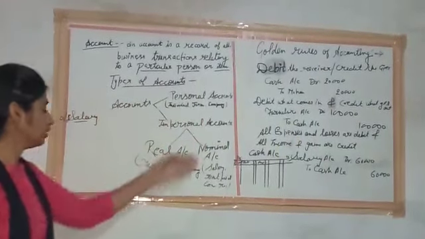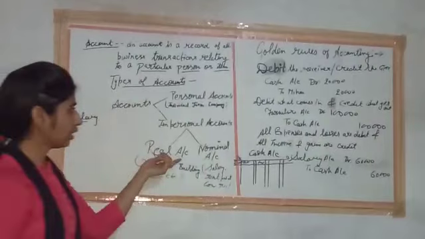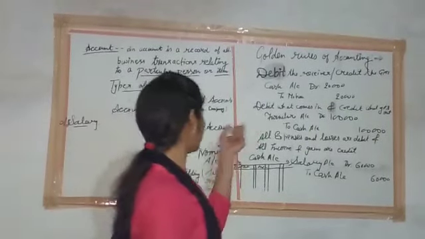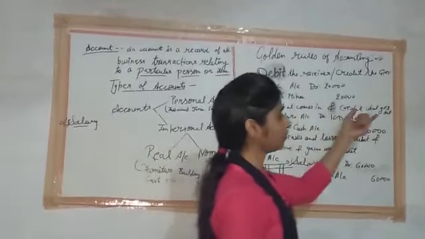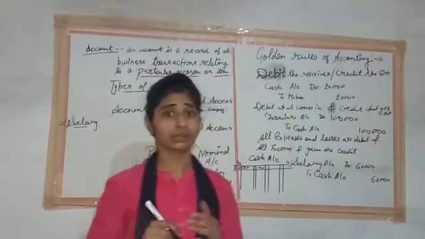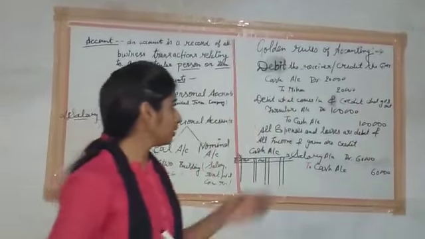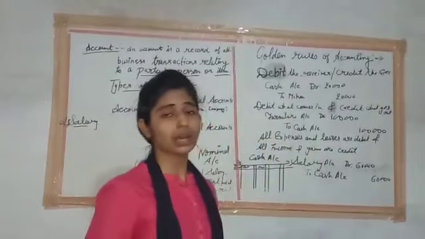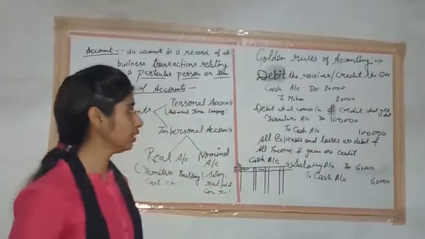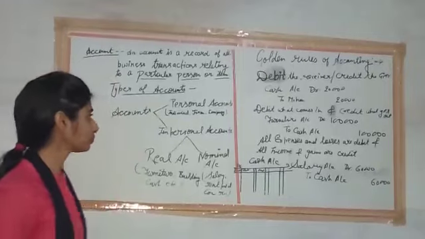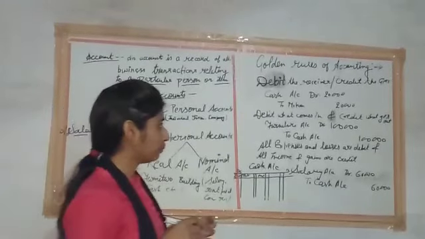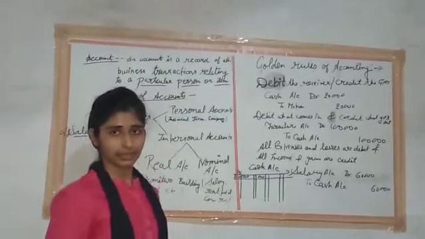After that, the debit and credit rule of real account. In real account, debit what comes in and credit what goes out. If anything comes into the business, it will be debited, and if it goes out from the business, then it must be shown as a credit. With the help of a transaction, we can understand it better.